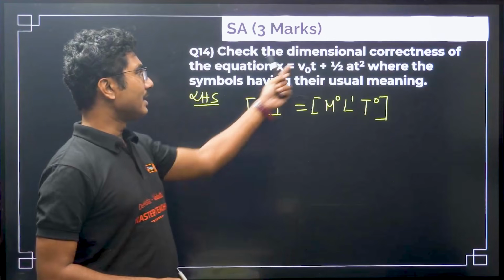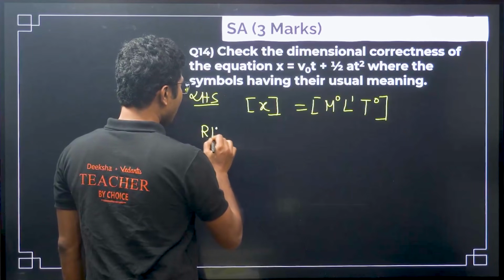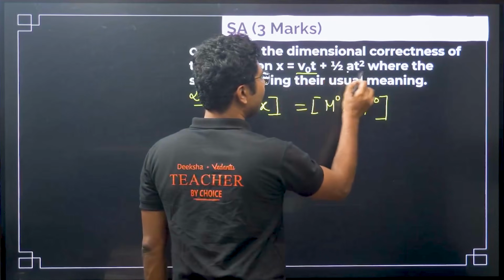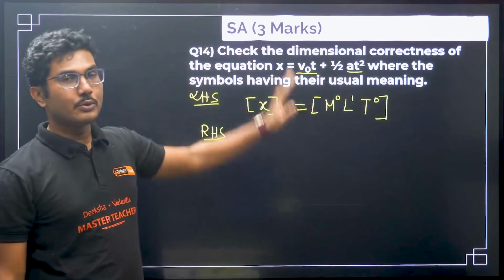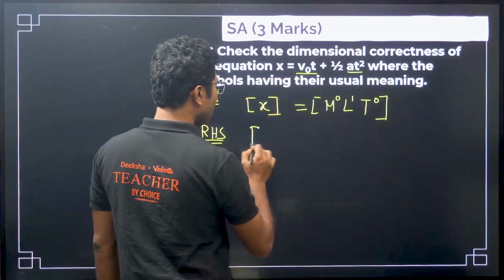Okay, now let's check the dimension of v naught t. Now we have to check the RHS. For the RHS we have to check both quantities. This half does not matter, it's a constant, so we do not need to worry about it. The only thing you have to check is the dimension of v naught t.